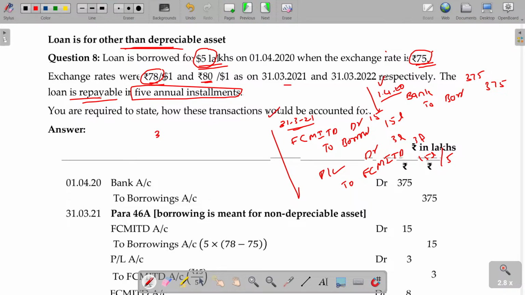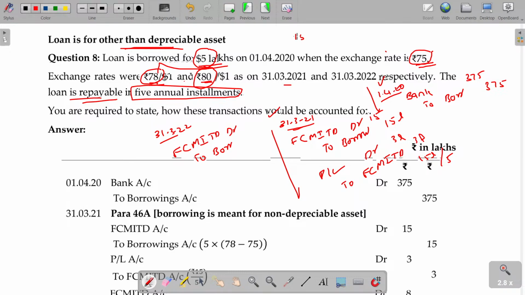We'll go to the second year end, 31/3/22. By that time the conversion rate still increases from 78 to 80, meaning you have to pay 2 rupees excess per borrowing. Also the loss is debited to foreign currency monetary item translation difference account, debit to borrowings. 2 rupees means for 5 lakhs. See here,